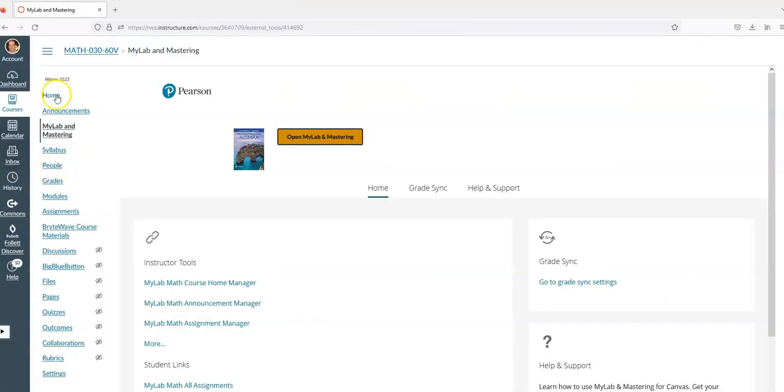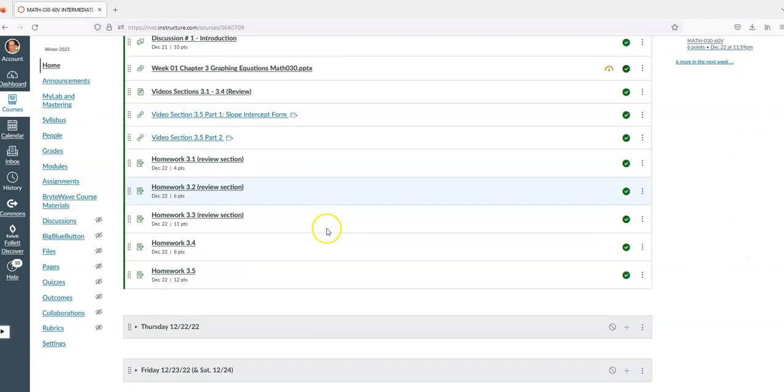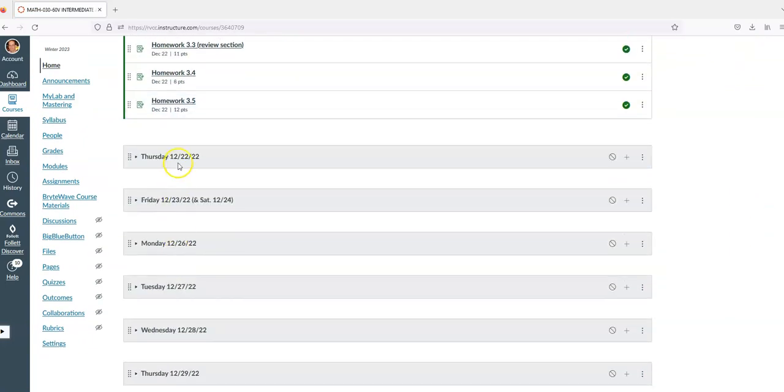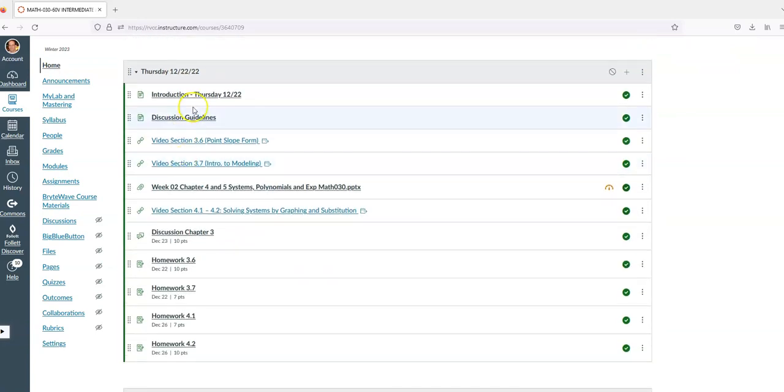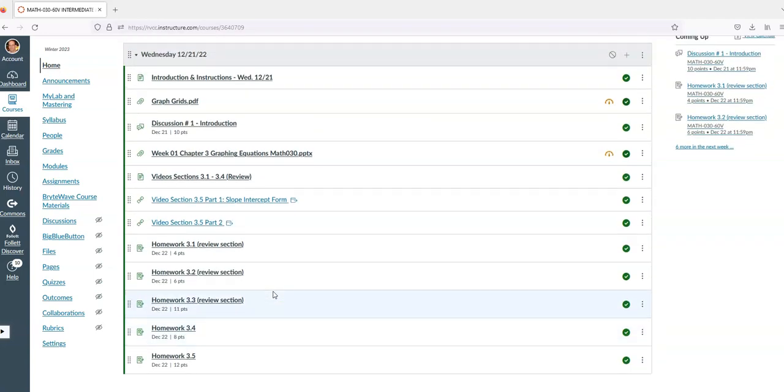Hi, so coming back to Canvas. You'll notice that there's homework assignments in here. And then if you open up the next day, you'll see my little intro, the discussion guidelines, videos, homework, discussions, etc. I tend to put the homework in the section that it was assigned rather than the day that it was due. So on December 21st, I've included homework problems that are not due until December 22nd.